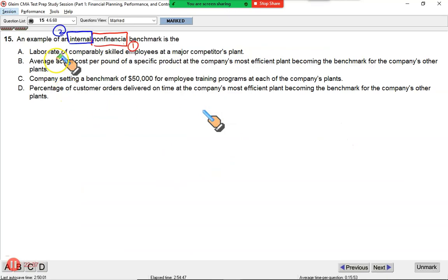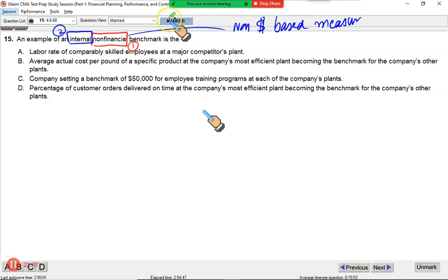So this is the idea here. We are looking for a benchmark that is internal within the firm, and that is non-financial. When you say non-financial, that means the benchmark we are using doesn't use dollars, we are using something else. So basically it is a non-monetary or non-dollar based measure. Let's see which of these fulfills what we are looking for.